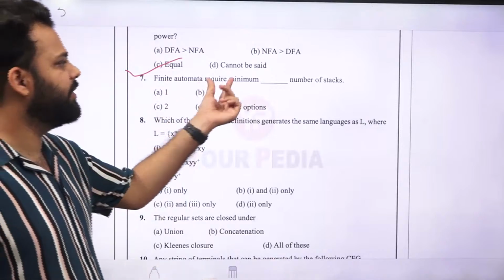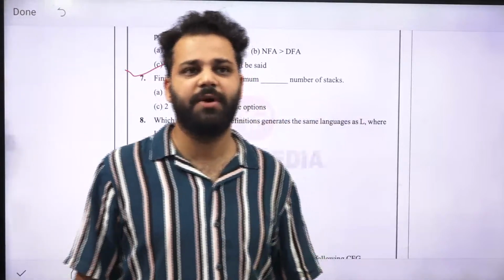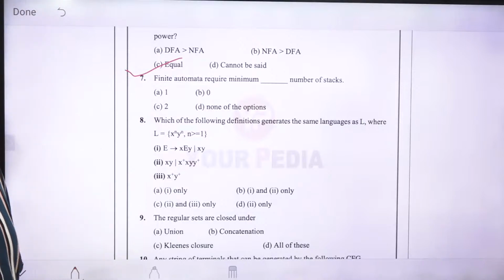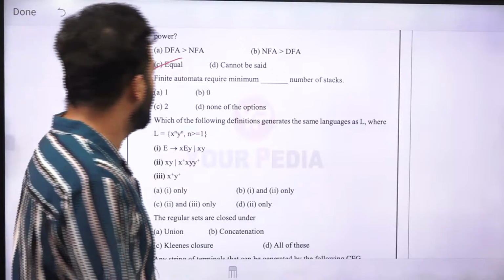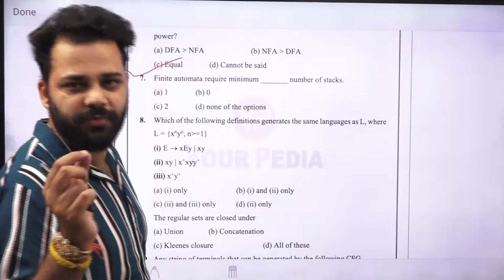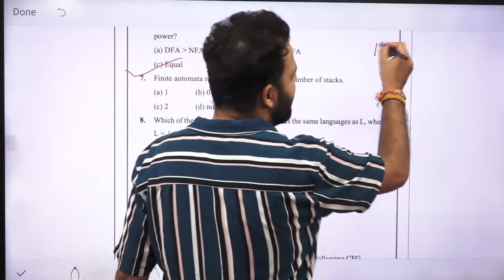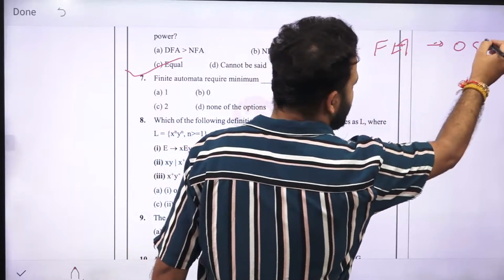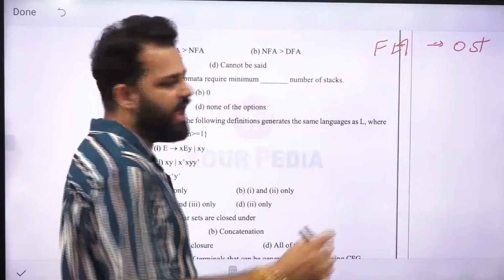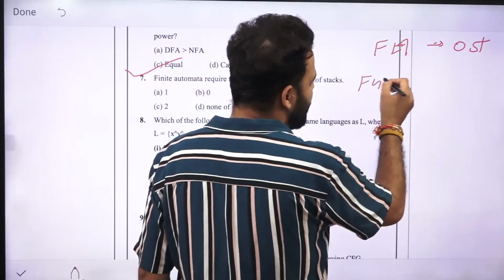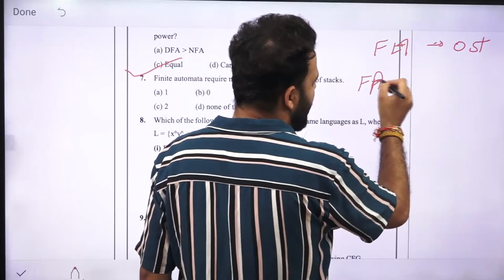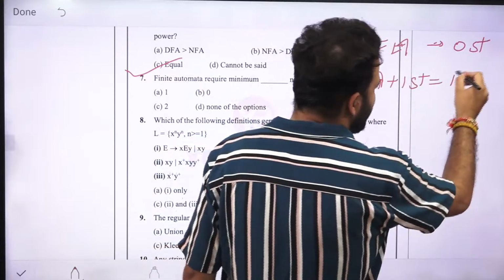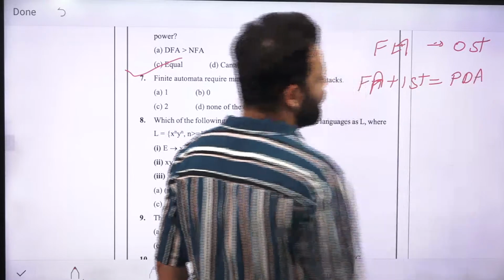Next is, finite automata require a minimum of dash number of stacks. Any idea? Finite automata has finite memory and has zero stacks. If you add one stack to finite automata, it will behave like a PDA.